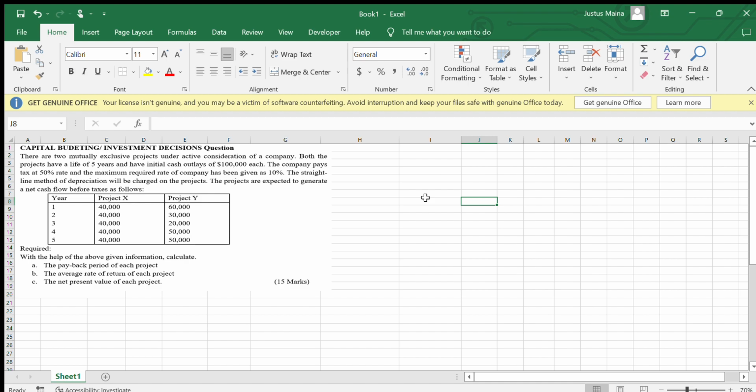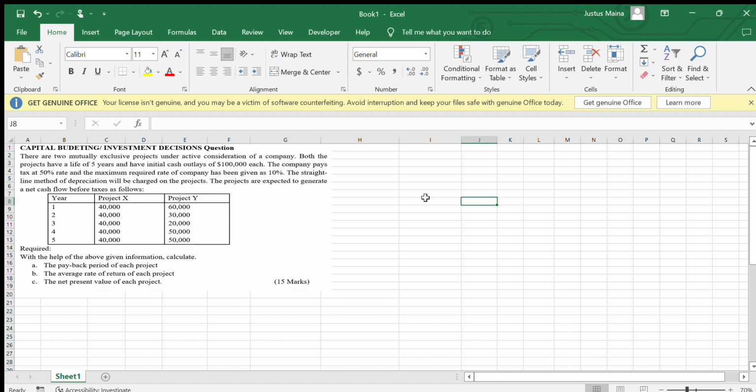Are we going to accept one or the other? But we have seen this is all about investment, so we have the various classification of investment in any company. One classification is what we call independent investment, and also we have what we call mutually exclusive projects, and also what we call the dependent investment project or the contingent investment project. So from our question, we are already given that it is a mutually exclusive project.